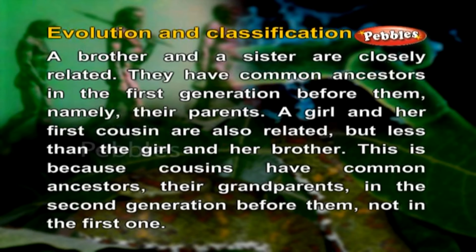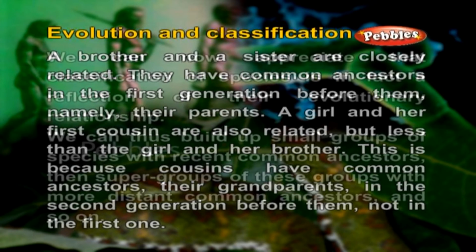A girl and her first cousin are also related, but less than the girl and her brother. This is because cousins have common ancestors, their grandparents, in the second generation before them, not in the first one.